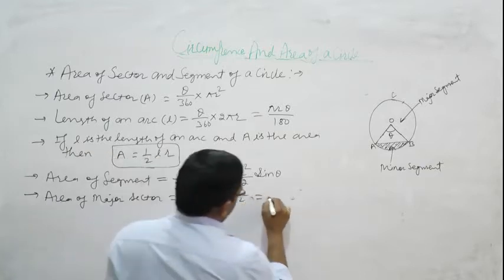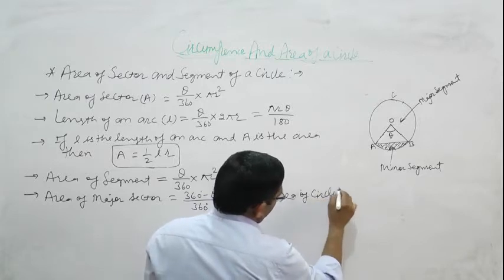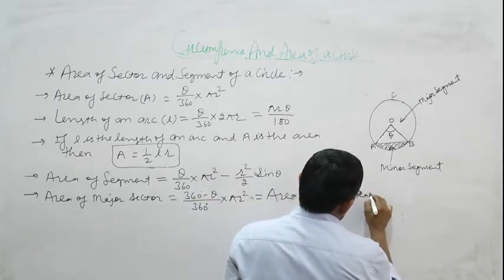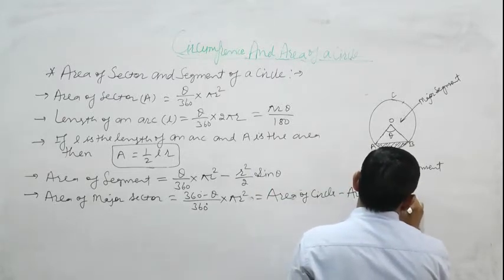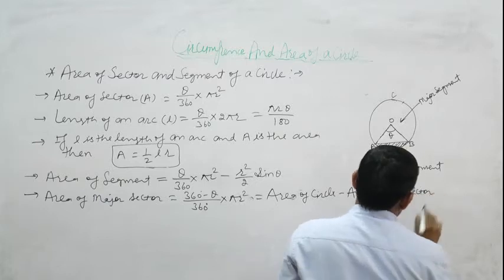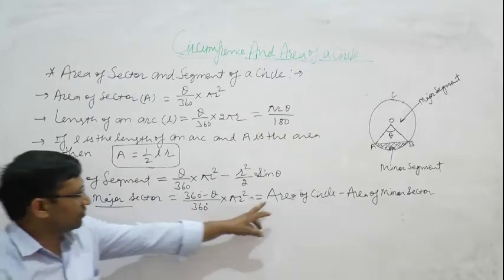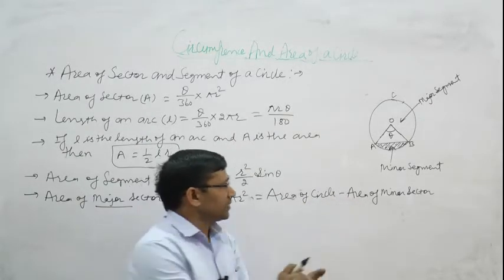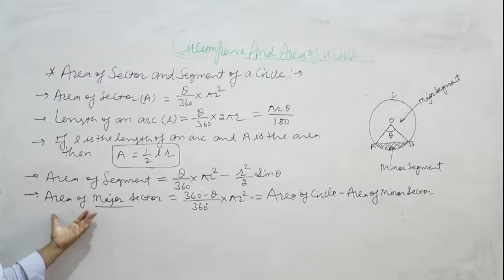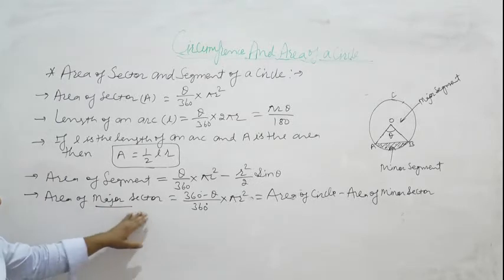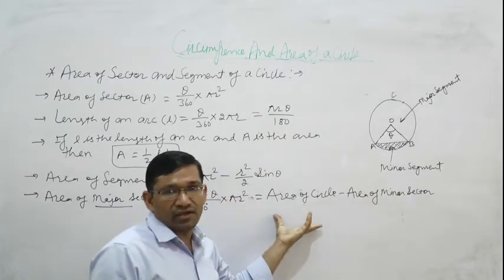We can also write area of major sector is equal to area of circle minus area of minor sector. So for finding area of major sector, we subtract area of minor sector from area of circle.